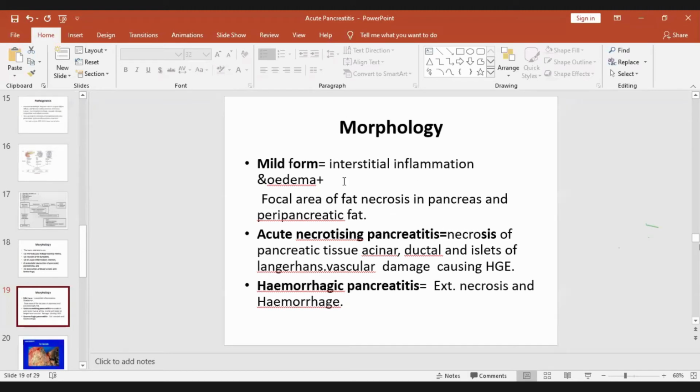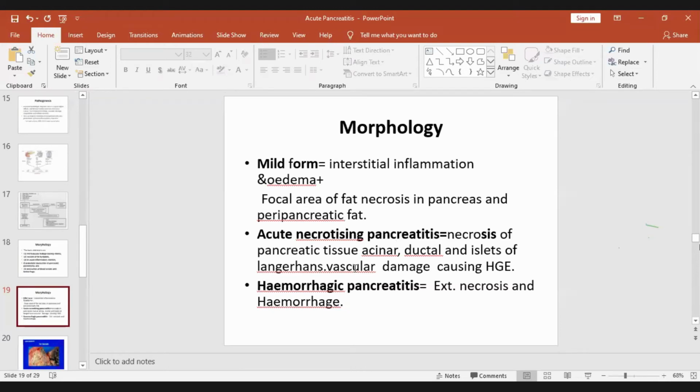The whole pancreas gets necrosed and becomes semi-solid, sort of liquefied by the necrosis. And the third type is hemorrhagic pancreatitis, when there is extensive necrosis accompanied by hemorrhage. So it depends on the severity of acute pancreatitis. It can be a mild form, it can be acute necrotizing pancreatitis, or it may be the hemorrhagic form. For these two, the only difference is that in one a lot of hemorrhage is there.